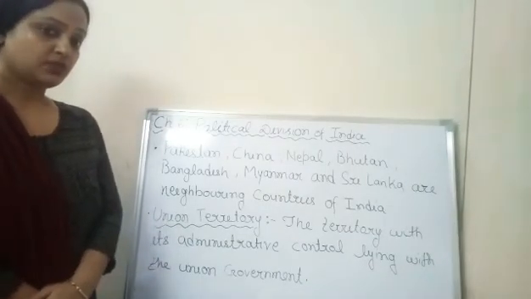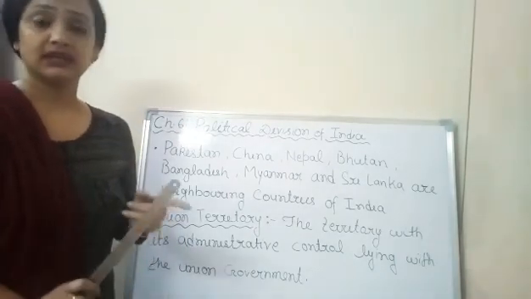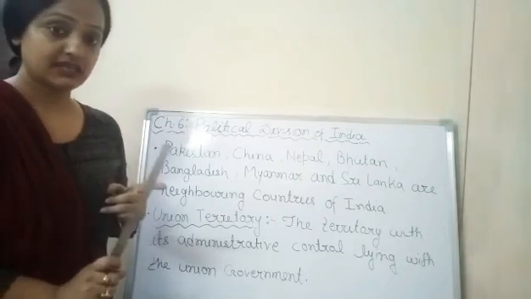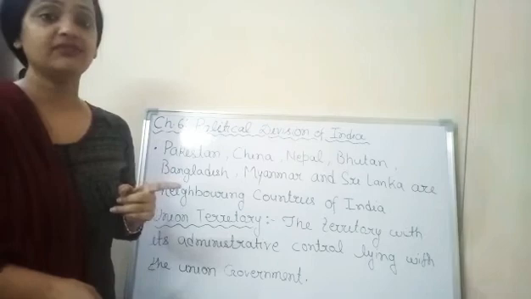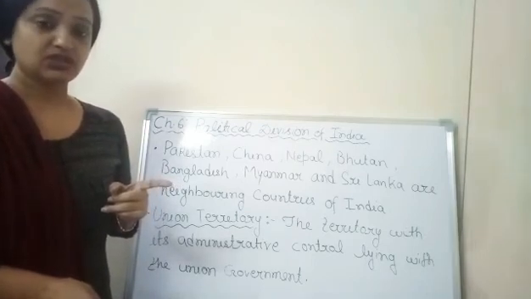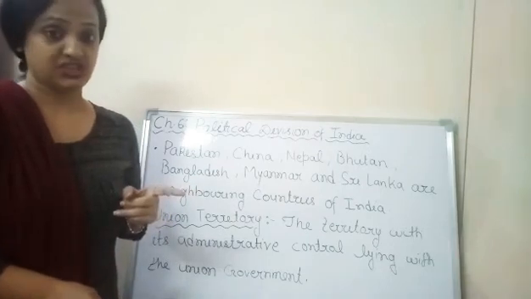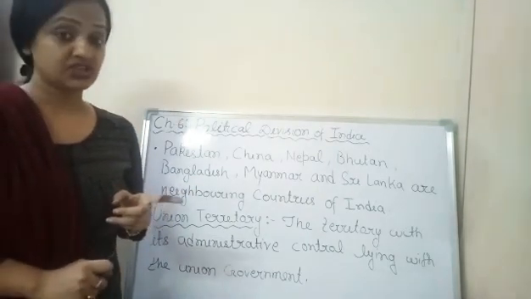Now all the water bodies are clear. Which water bodies do we have around India? One is the Arabian Sea on the left hand side, on the right hand side we have the Bay of Bengal, and at the bottom we have the Indian Ocean. Now come to the neighboring countries of India. Which countries share a border with India?